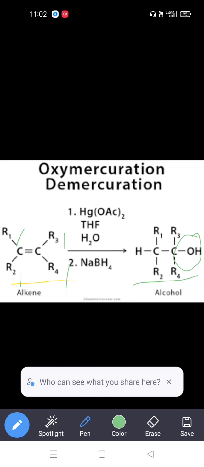So the next one, these are the steps involved in the oxymercuration demercuration process. Let's see how to understand this step by step. Here, in the alkene, one carbon is positive and this one negative.